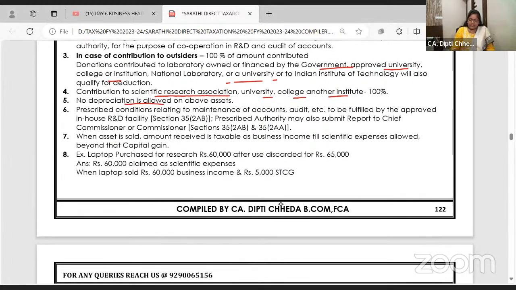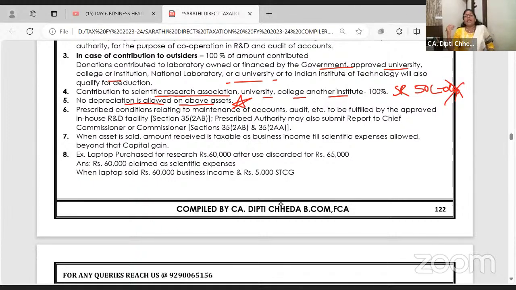No depreciation is allowed on the above assets. Very, very important point. Say you have purchased a building of 50 lakhs for scientific research, and the whole cost of the building is allowed as scientific research. Yes, in the P&L account you have debited the whole 50 lakhs building cost as scientific research, revenue and capital expense allowed. Then on the same 50 lakhs you can't claim depreciation. So I want to repeat, if revenue and capital expenses are allowed, you cannot claim depreciation.